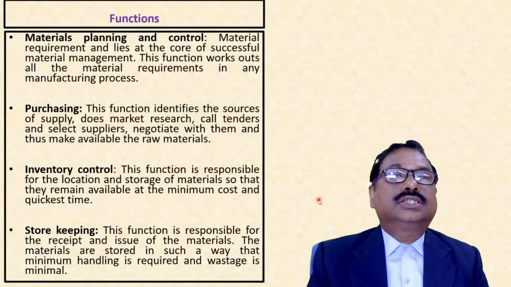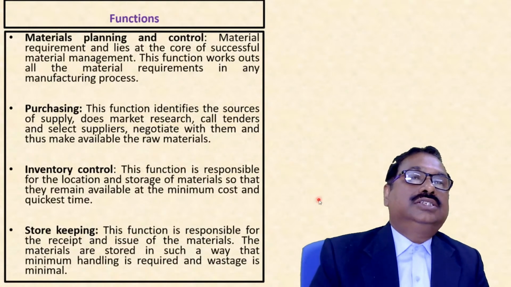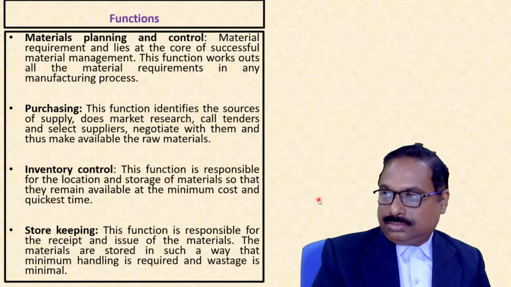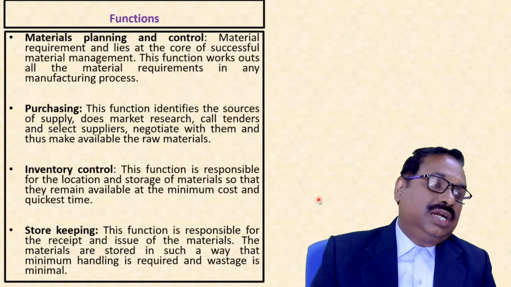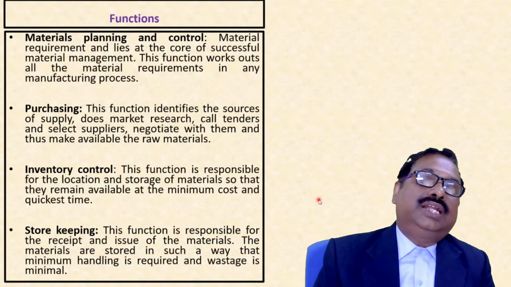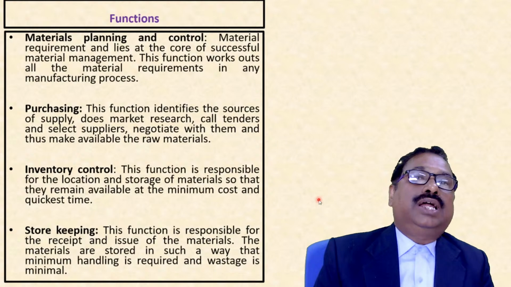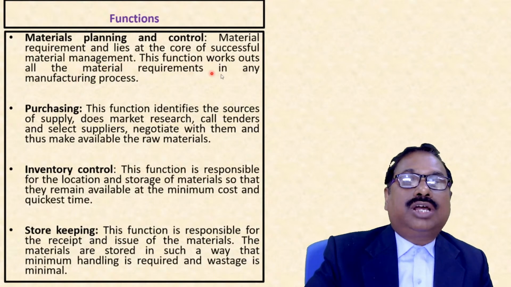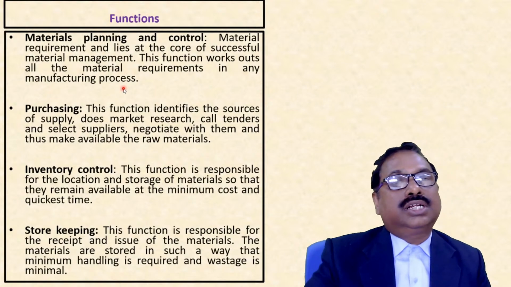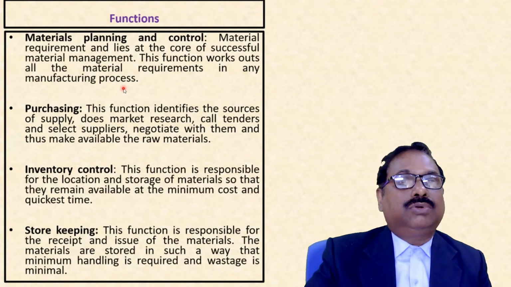Next, we'll discuss the functions of materials management. The very first function is materials planning and control. As for planning, we know first we have to plan out our work and then work out our plan. So planning is a must, and that is why in materials management also, we have to plan. Materials requirement lies at the core of successful materials management. So this function works out the material requirements in any manufacturing process: what are the requirements of the materials that we have to plan and procure beforehand.